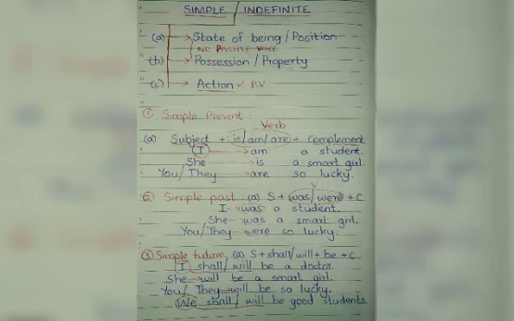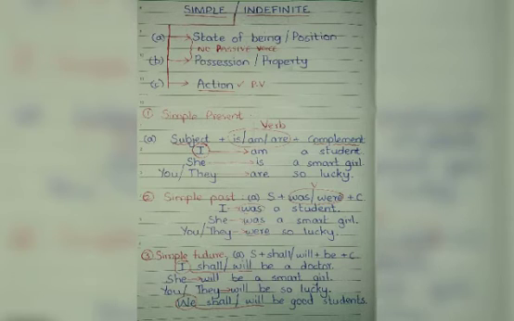She will be a smart girl. You or they will be so lucky. We shall or will be good students. So these are the examples. The same examples have been used in different forms to make you understand where the difference comes.